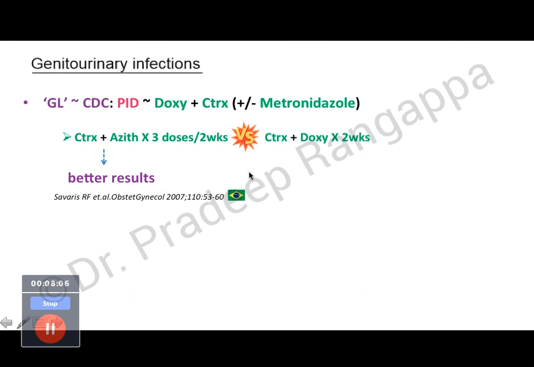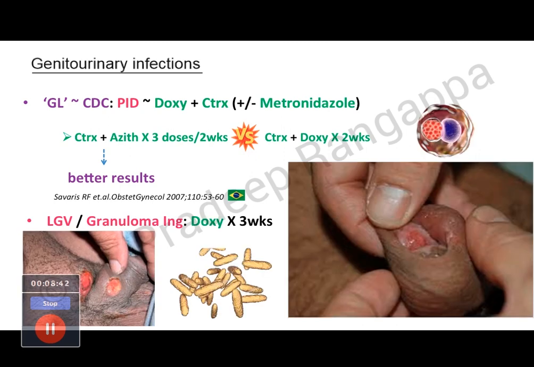This was a Brazilian study. What happened was, with the advent of macrolides, I think doxycycline usage has significantly come down because the use of macrolides is found to be a lot more convenient. In this study they compared ceftriaxone with azithromycin, which was given in 3 doses over 2 weeks, with ceftriaxone plus doxycycline every day for 2 weeks. I think they found better results with ceftriaxone and azithromycin. So that's why there is an underemphasis right now on the use of doxycycline.